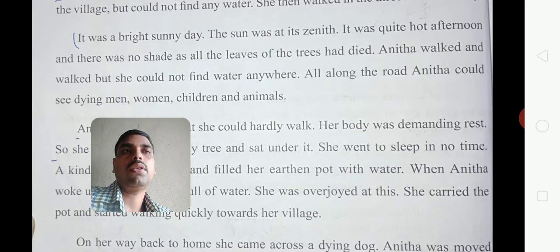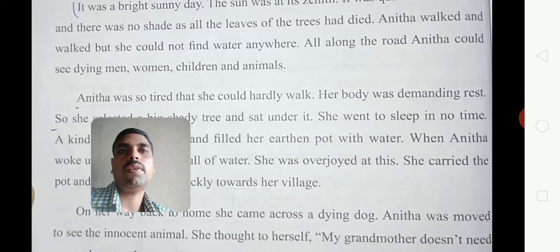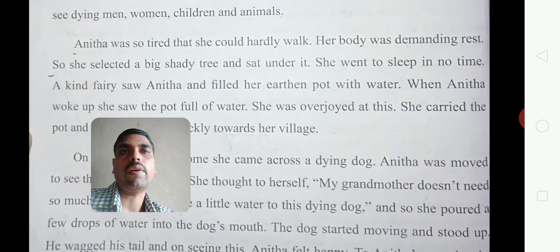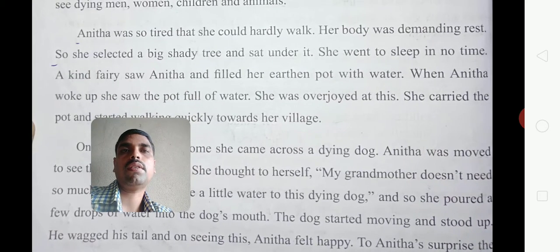All along the road, Anita could see dying men. Wherever she went, she observed that all the men, women, children, animals, and all the creatures of that village were dying because of lack of water. They were very thirsty, but they were not getting water.